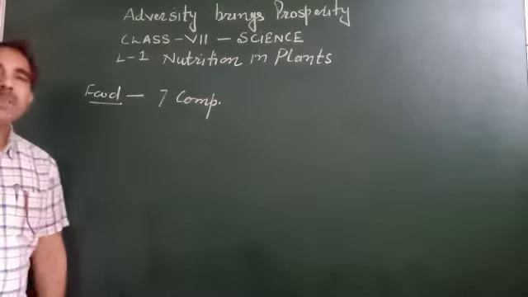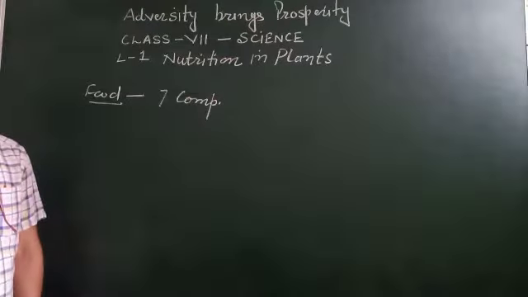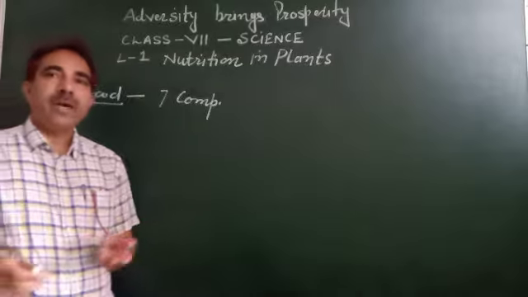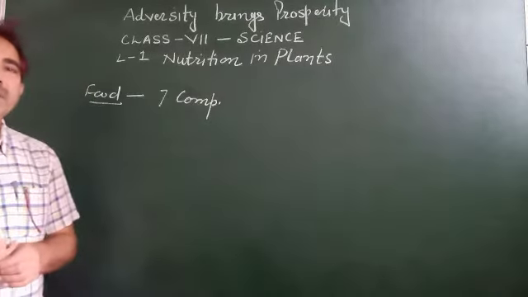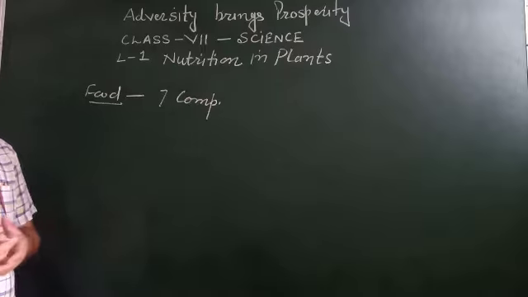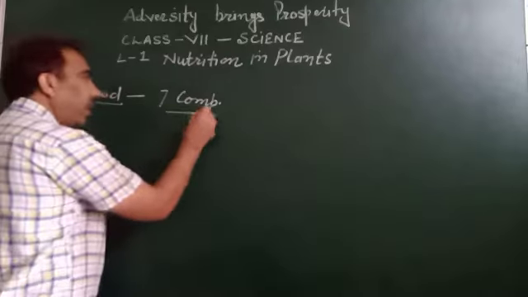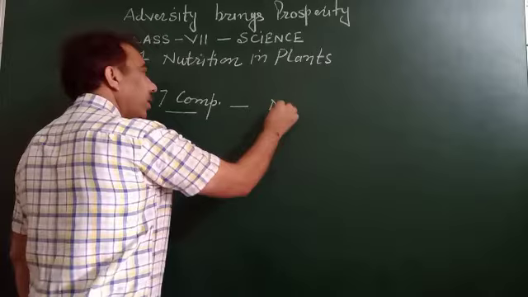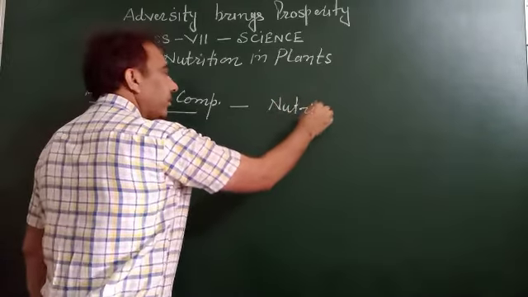These 7 components are carbohydrates, fat, vitamin, minerals, roughage, water. These 7 components are called nutrients.